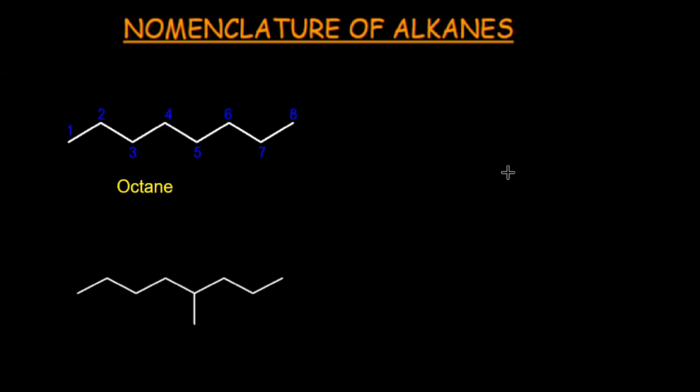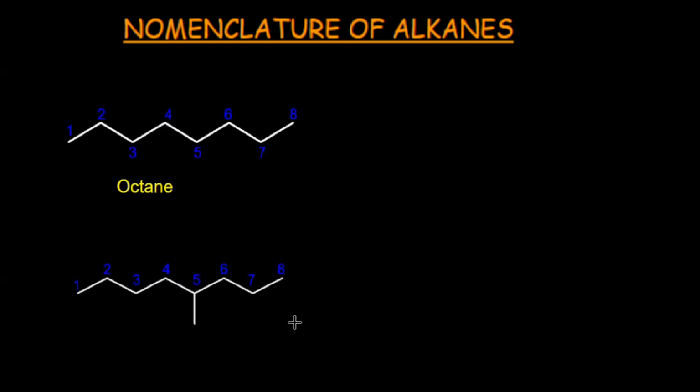Consider this molecule. Now it is not a straight chain, but a branch is present in it. Similarly, you have to decide the longest chain. This would be the longest chain. Now let's number each carbon atom in the longest chain. 1, 2, 3, 4, 5, 6, 7, 8. So 8 carbon atoms in the longest chain, it would be oct, right?